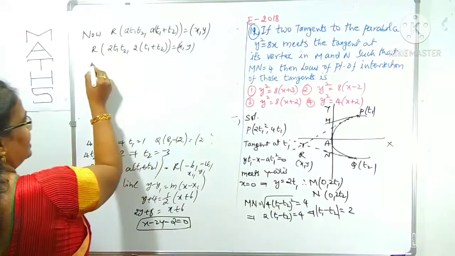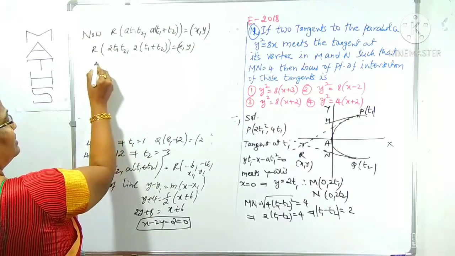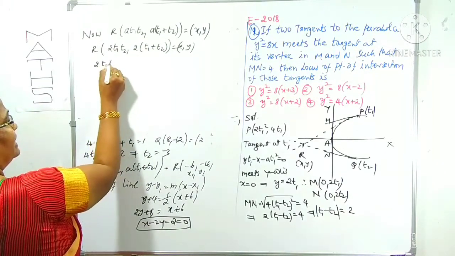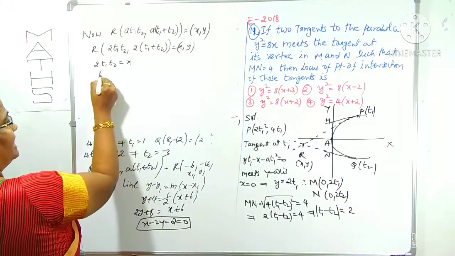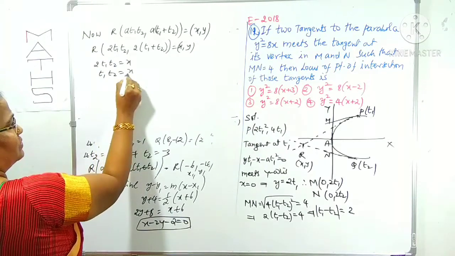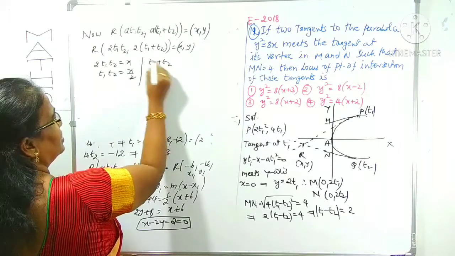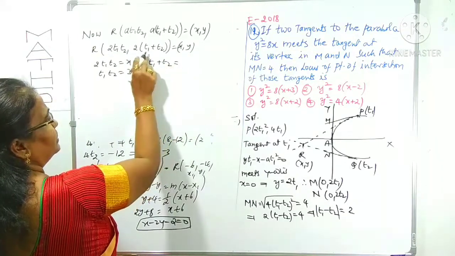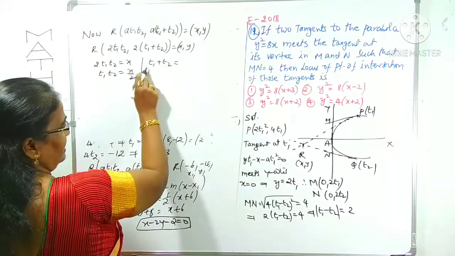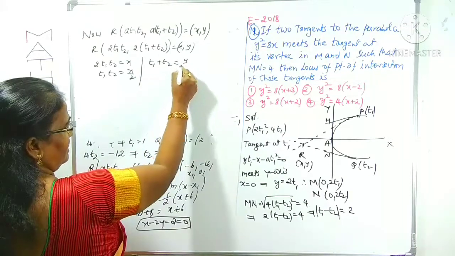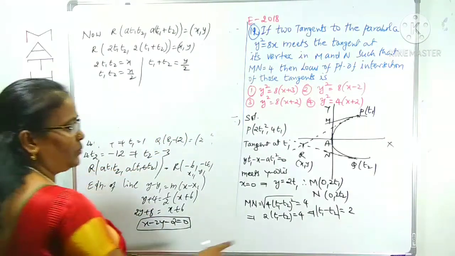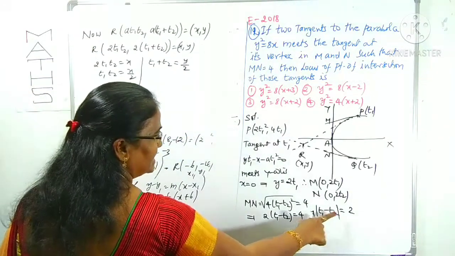We can equate x coordinate to x coordinate, y coordinate to y coordinate. 2 of t1 t2 is equal to x, so t1 t2 is equal to x by 2, right? What about the y coordinate? 2 into (t1 plus t2) is y, so t1 plus t2 is y by 2. What is the result we have? t1 minus t2 we have.